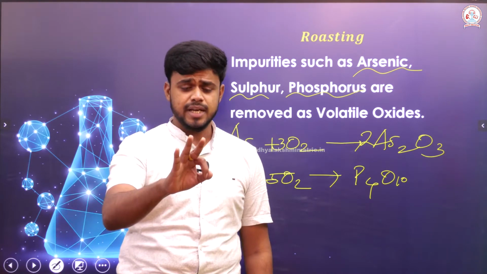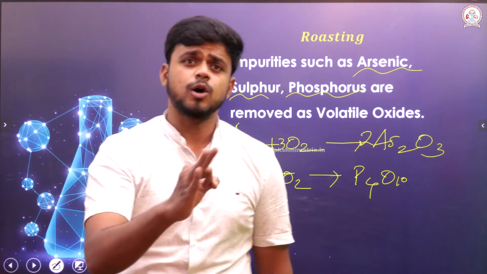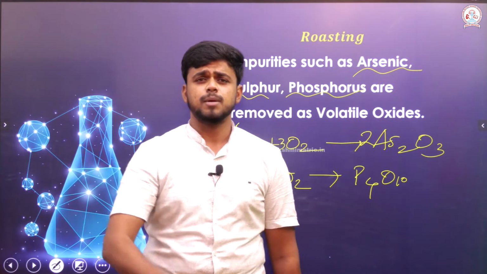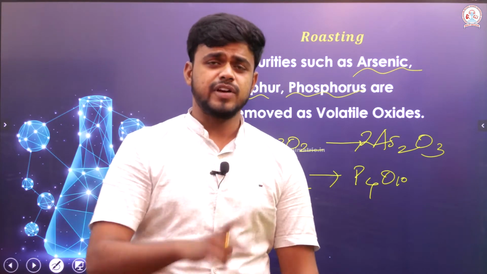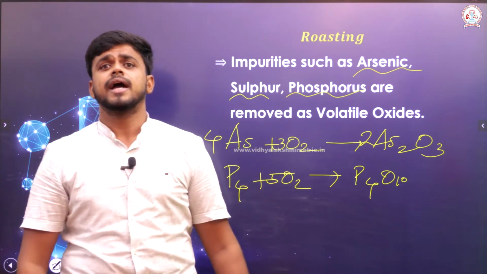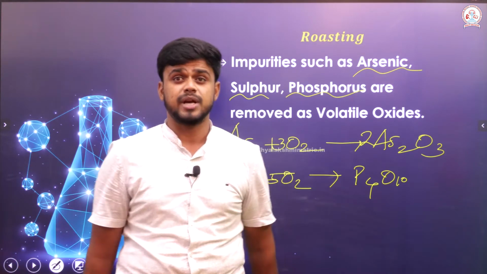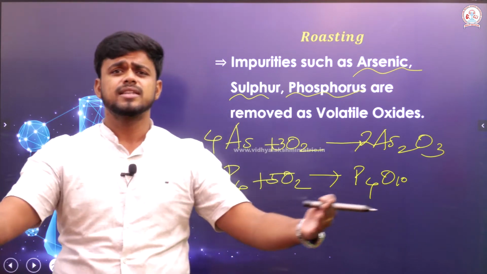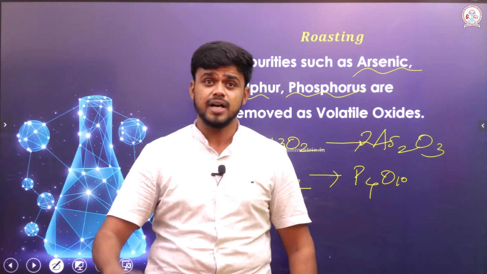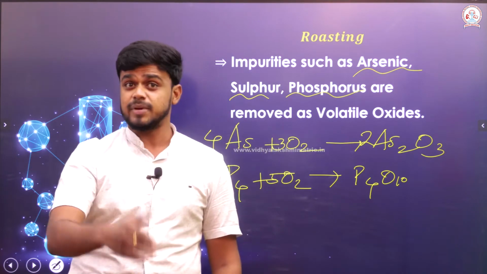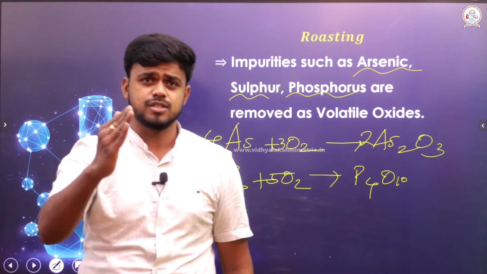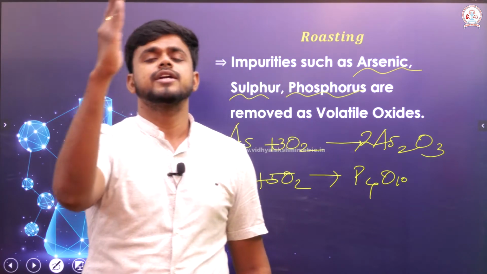When I say roasting, the concentrated ore is heated with an excess of oxygen below the melting point of the metal. If it is heated below the melting point of the metal, I can easily convert the sulfides of the metal to the oxide. The second step, from the oxide, we need not worry about; we are not going to look into it even in this session. So, our idea is to convert sulfide into oxide.